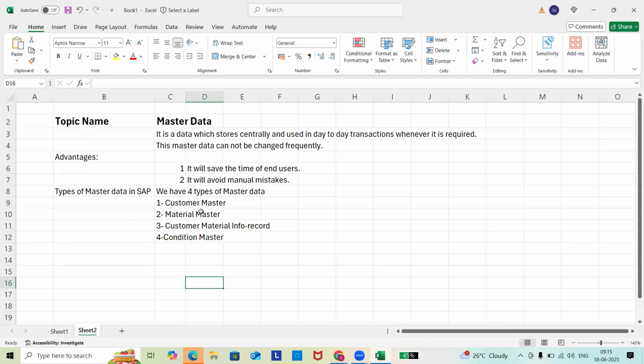So these are the four types of master data we generally use in SAP. The advantages of master data are that it helps the business save the time of end users, and it also helps avoid manual mistakes. These are the two major advantages we have here. So let's understand customer master.